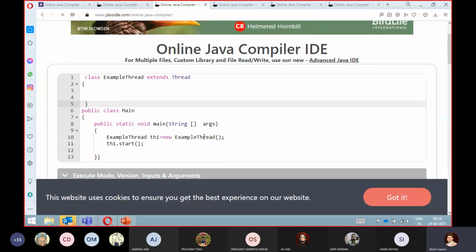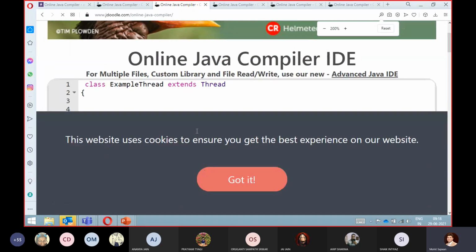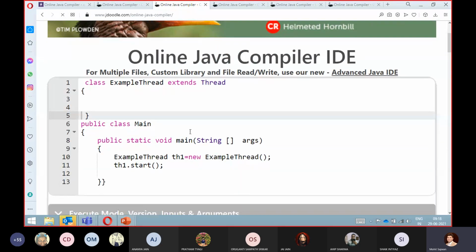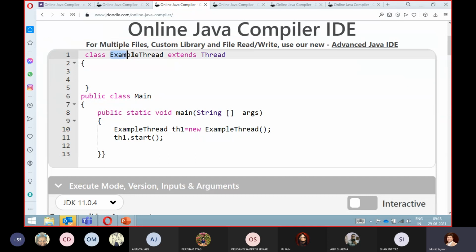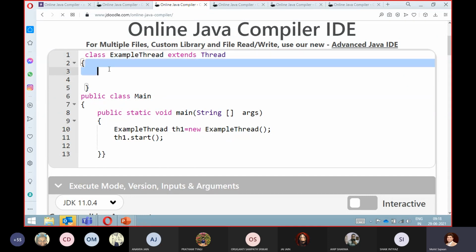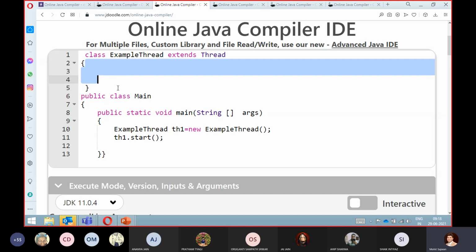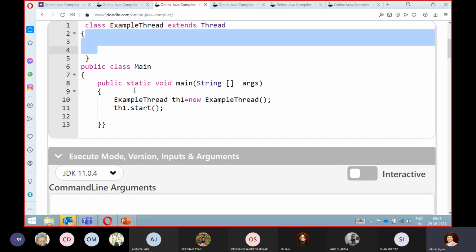Now let's take one more example, and in this example we have created a class, and in that class we don't have any run method. Remember, here we don't have any run method. Now, I'm going into depth so that you will have better clarity. If I ask you what output you will get when executing this code, then don't say, sir, we will get a compile time error.